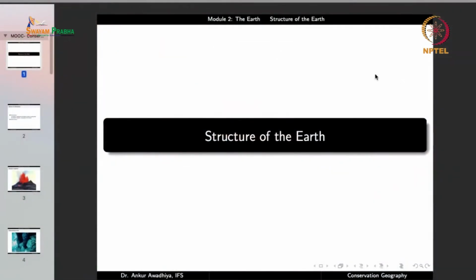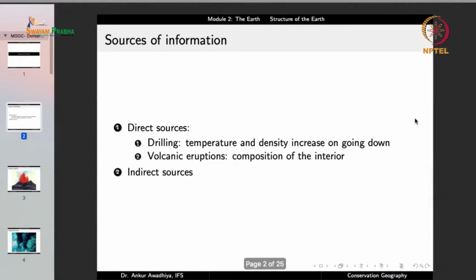So essentially, there are two kinds of information that we can make use of. The first is a direct source. Now, a direct source is a source that you can directly look at. So, for instance, if there is a volcanic eruption and there is material that is coming from the inside of the Earth to the outside, we can take this material that has come from the inside of the Earth, we can put it through a chemical analysis to understand what is there inside the Earth.